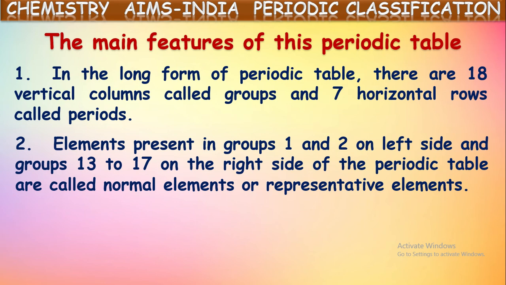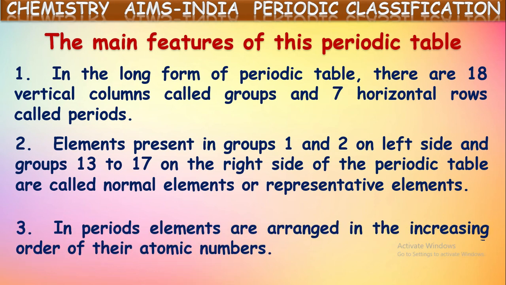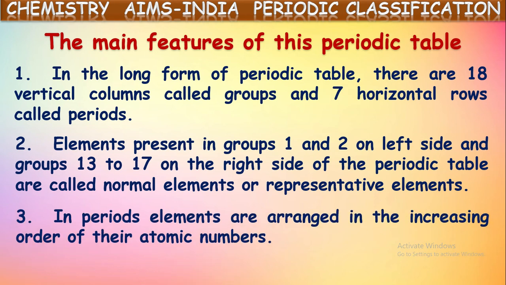Yes, we have seen in the modern periodic table the first two columns and last six columns altogether are considered as normal elements or representative elements, which we are going to see later once again. Now in the periods, elements are arranged in the increasing order of their atomic numbers. Yes, in each period elements are arranged in the increasing order of their atomic numbers.